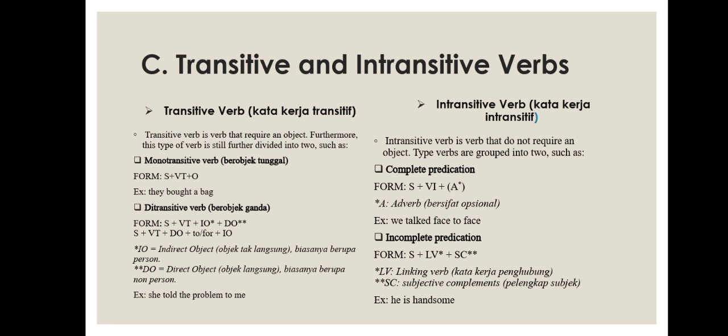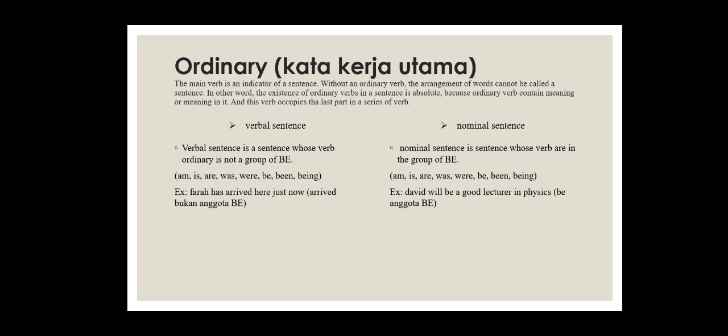Intransitive verbs are grouped into two, such as complete predication and incomplete predication. The example of complete predication is "we talk face to face," and the example of incomplete predication is "he is handsome." The function of verb.